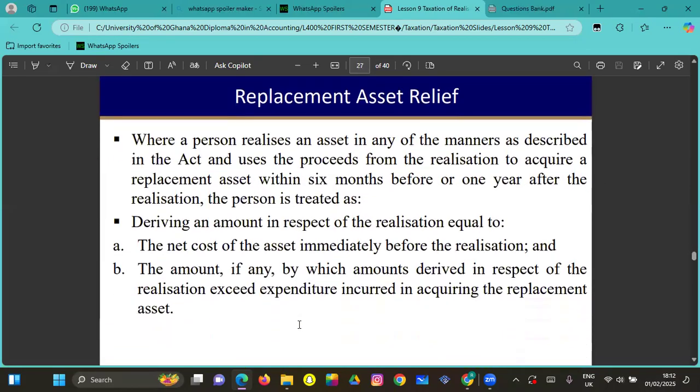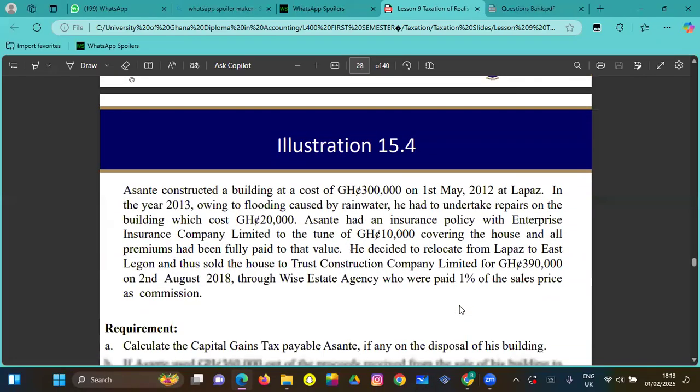So, replacement asset relief. Where a person realizes an asset in any of the manners as described in the act and uses the proceeds from the realization to acquire the replacement asset within 6 months before or 1 year after the realization, the person is treated as deriving an amount in respect of realization equal to the net cost of the asset immediately before realization, like what we just did, plus the amount, if any, by which the amount derived in respect of the realization exceeds expenditure incurred in acquiring the replacement of the asset. We've spoken about this already. So this is an example here.